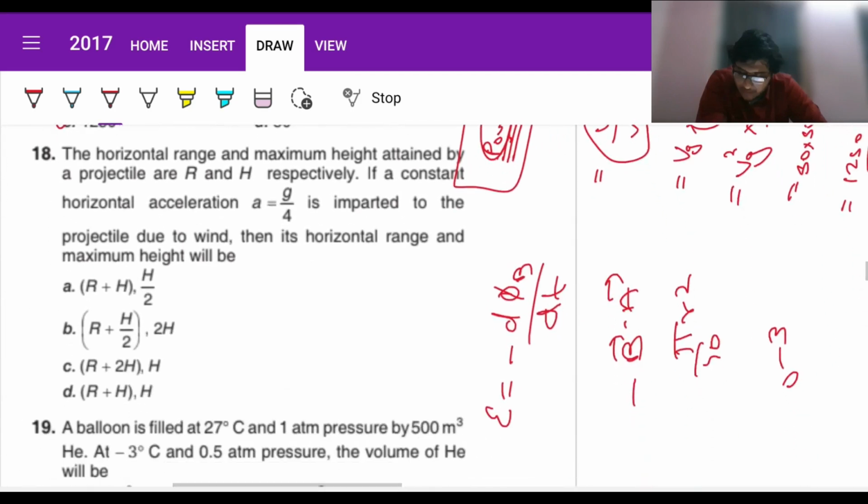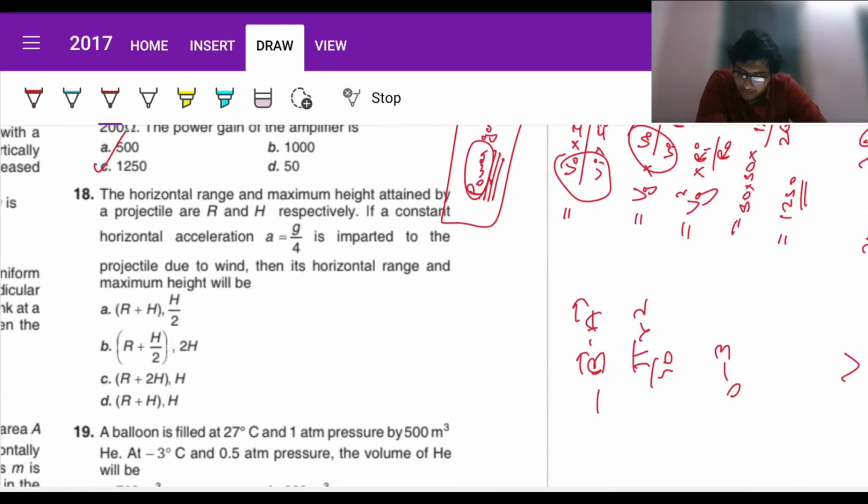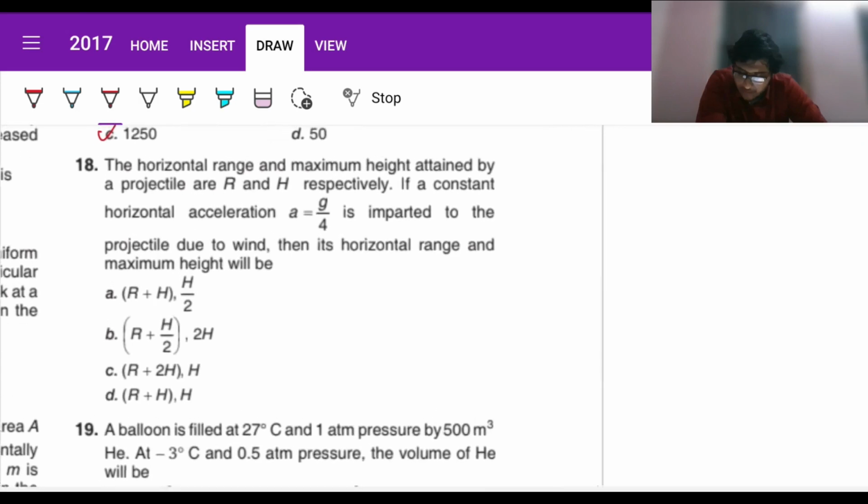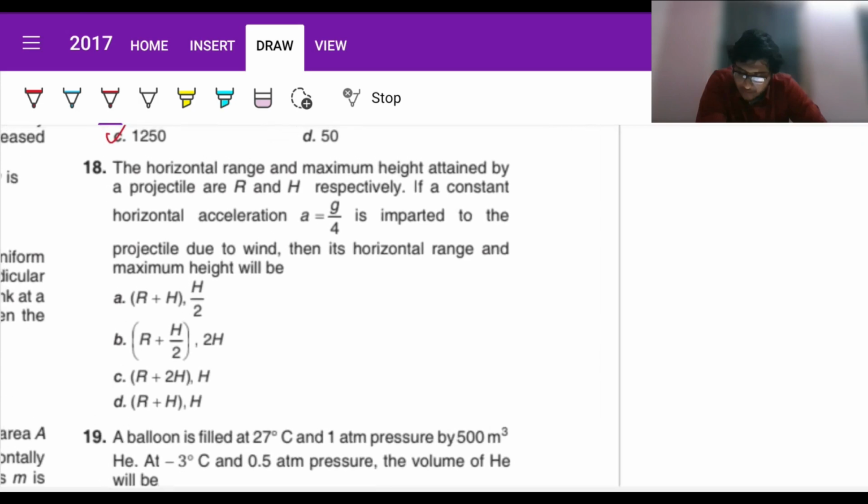Next, the horizontal projectile range and maximum height reached. The horizontal range and maximum height attained by a projectile are R and H respectively. If a constant horizontal acceleration A is imparted to the projectile due to wind, then what will its horizontal range and maximum height be? This is a projectile.